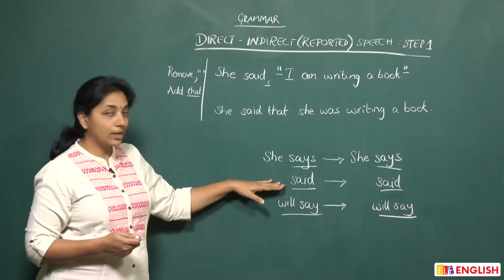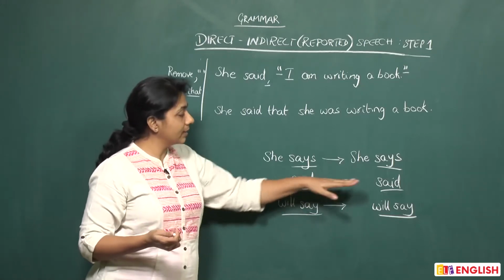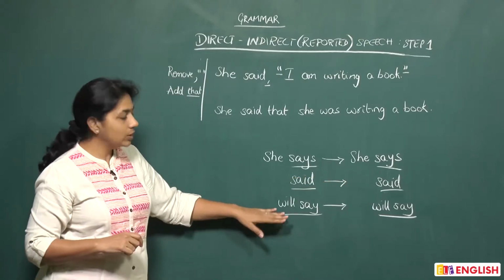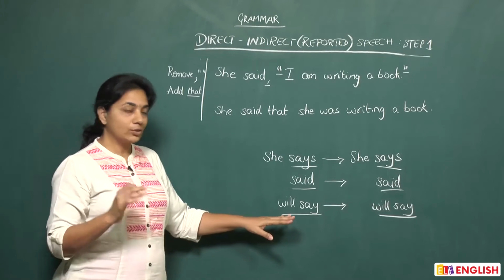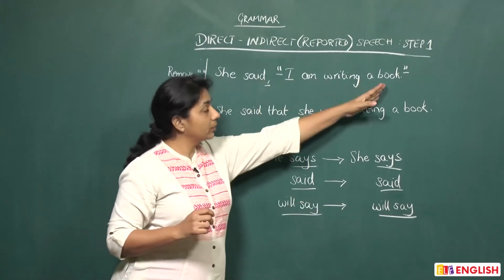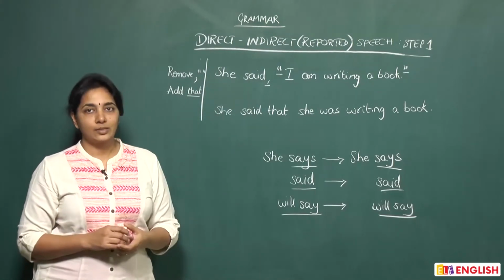If the sentence started with she said, when you are converting it to indirect, you will keep it the same and you will say she said. And finally, she will say remains the same when you convert it, she will say. Of course, what is within the quotation marks, the reporting speech, will change, but the reporting verb doesn't change.